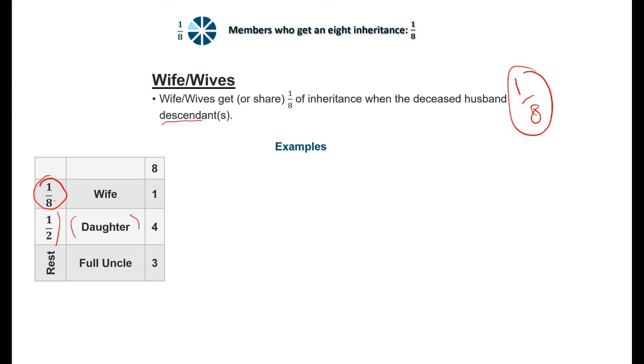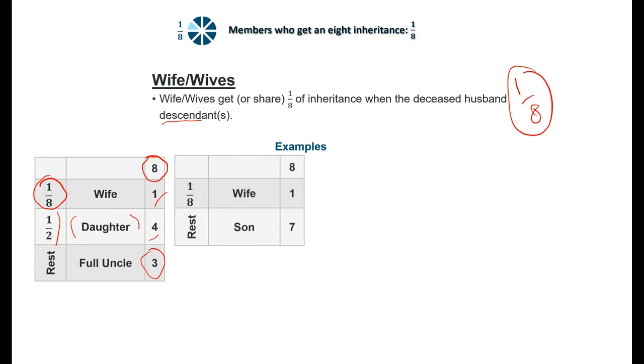The case is built upon 8 because the smaller denominator can divide the big one. So here we have 8. 1/8 of 8 is 1. Half of 8 is 4. And the remaining is 3.